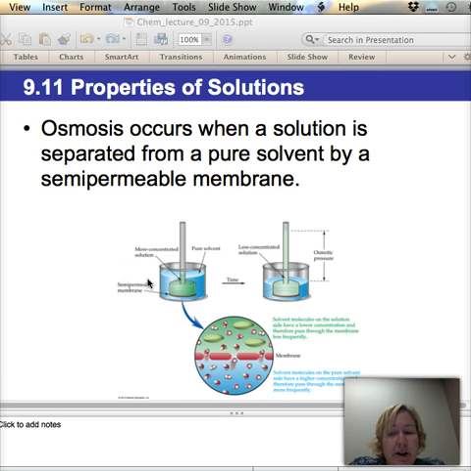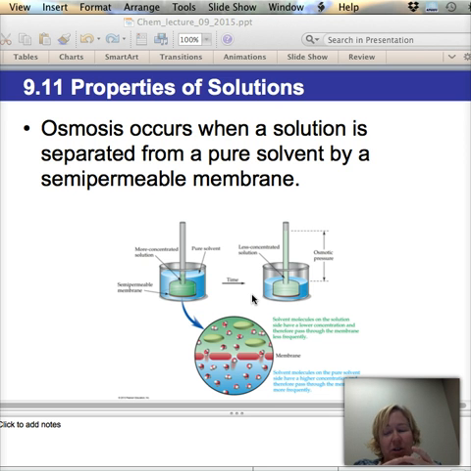We are going to talk about osmosis, which is in your notes under osmosis, right after freezing point and boiling point. Osmosis occurs when a solution is separated from a pure solvent by a semi-permeable membrane. Your capillaries are semi-permeable membranes. That's why we talk about it. Your cells are semi-permeable membranes, which means some things can go in and some things can go out.